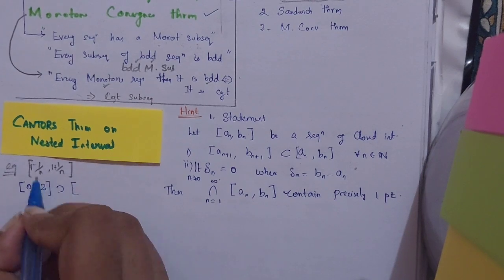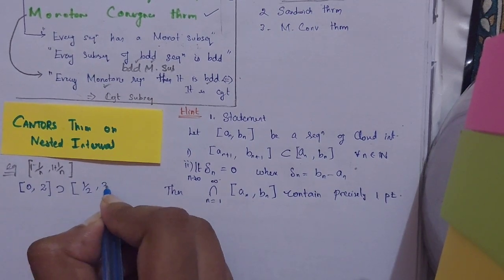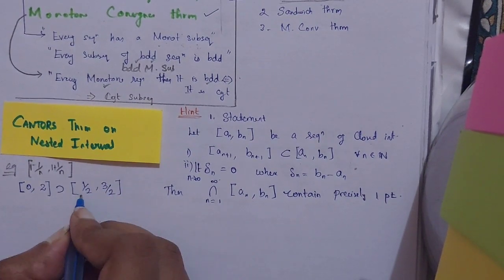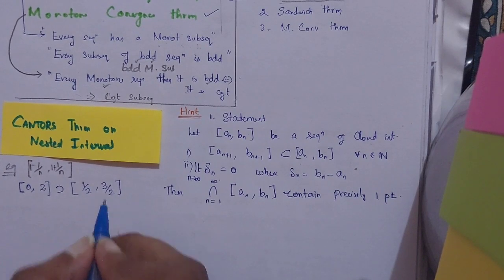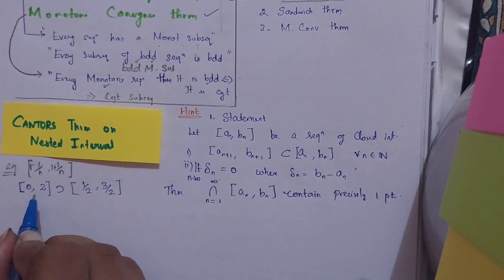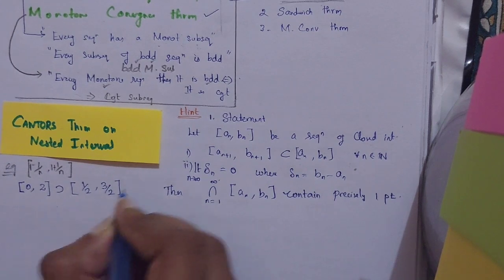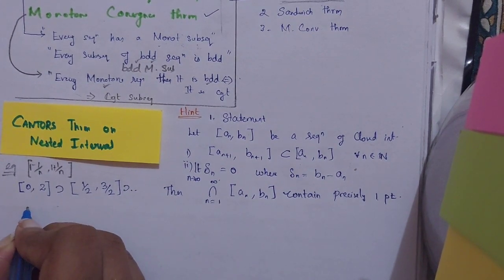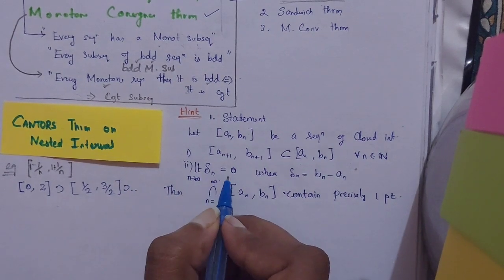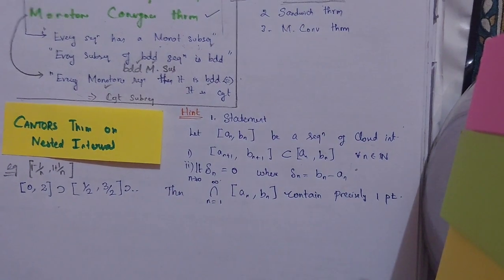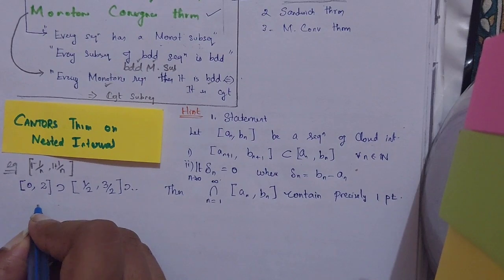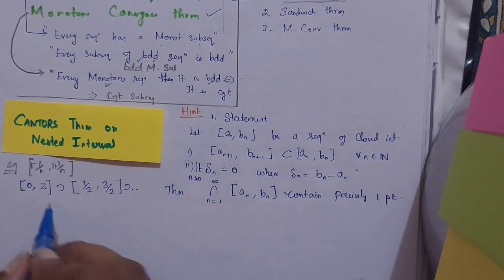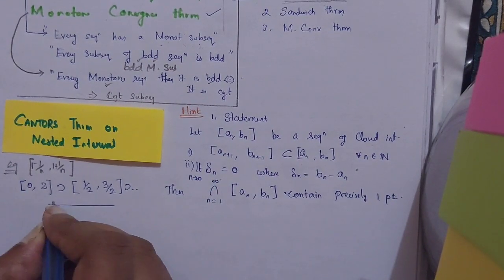Okay, so if I put 1 by 2, I will be getting 3 by 2. You can see this is 0.5 and this is 1.5, so this is contained inside this. So it goes on, and hence I am getting limit n tends to infinity, delta n should be equal to 0.